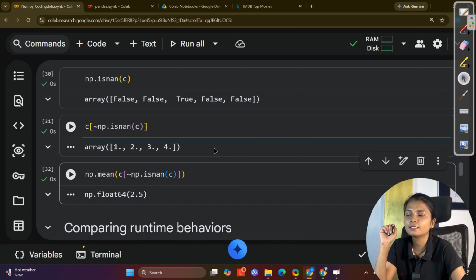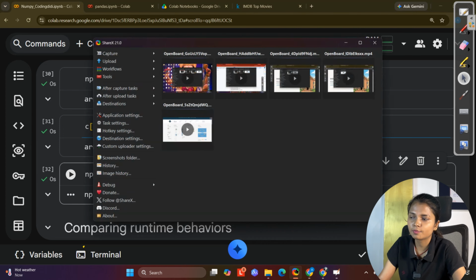Now if you are handling non-existing values, let's say the values which are none or NaN, meaning not a number, right? If you wanted to work on those values which are non-existing, then you have the function called is none. First we can check whether there is any value which is missing or not. Then the is none function will help you do that, and then we can filter them as well, and then we can consider replacing them with the mean. I hope you have understood a lot about the NumPy library, its functions, its functionality, and later on when we use it in the projects, we will understand more functions, more stuff from NumPy.